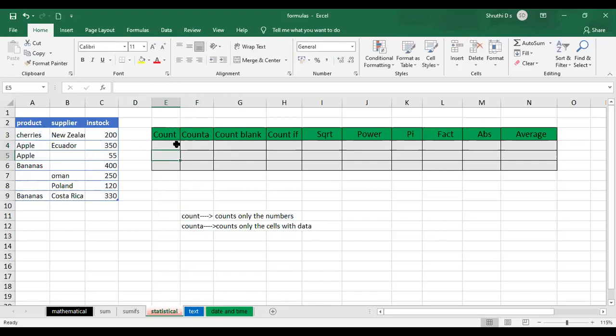Now see the output, because the column doesn't contain any value, right? It contains only the alphabets or the text. That is why it is 0 here.